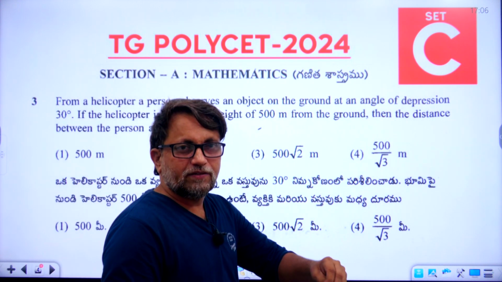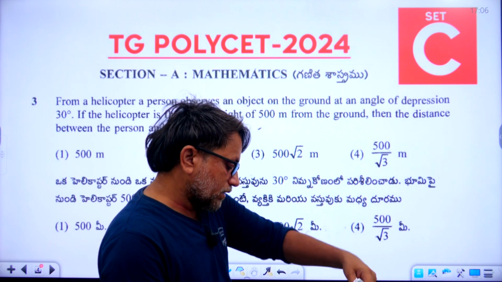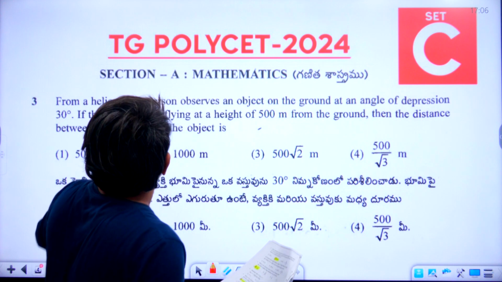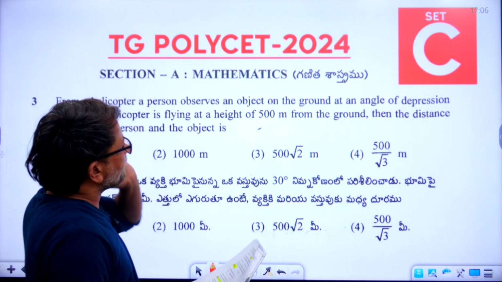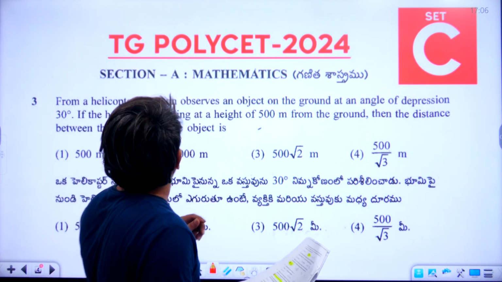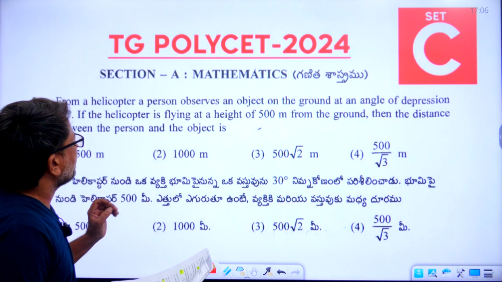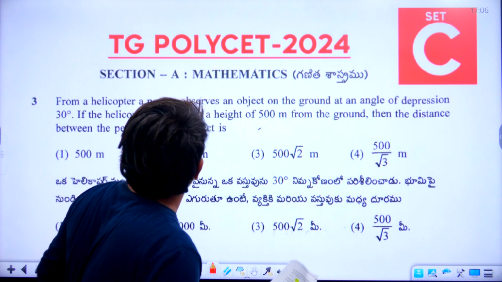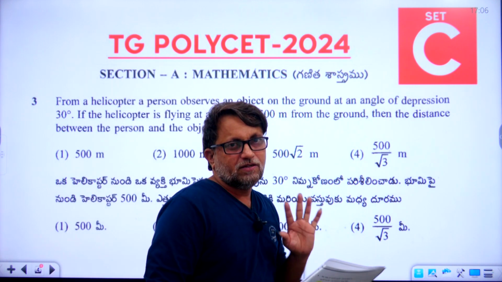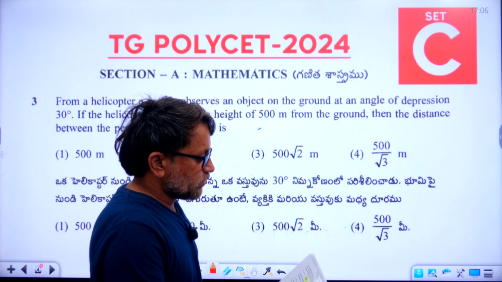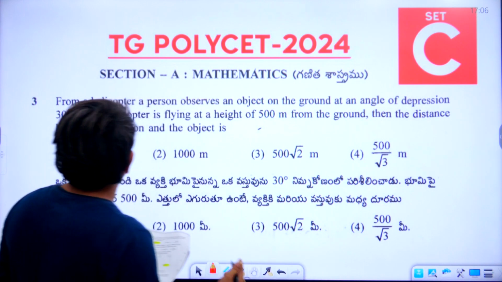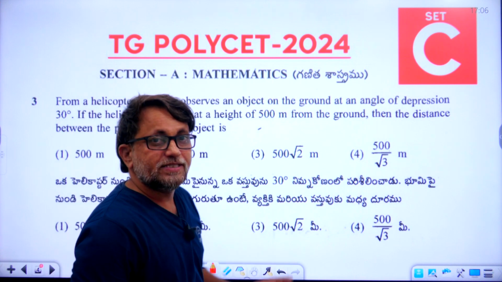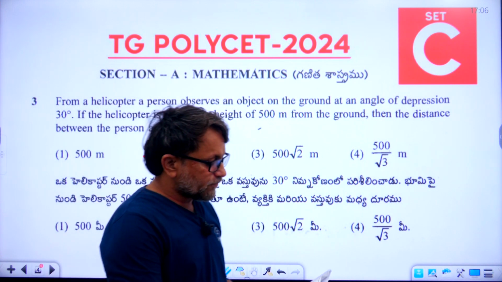Students, get ready with the set key. We have almost started now. Third question: from a helicopter, a person observes an object on the ground at an angle of depression of 30 degrees. If the helicopter is flying at a height of 400 meters from the ground, then the distance between the person and the object is. What could be your answer? Our answer is the third one, 2000 meters is the right answer. Let's go to the fourth question.